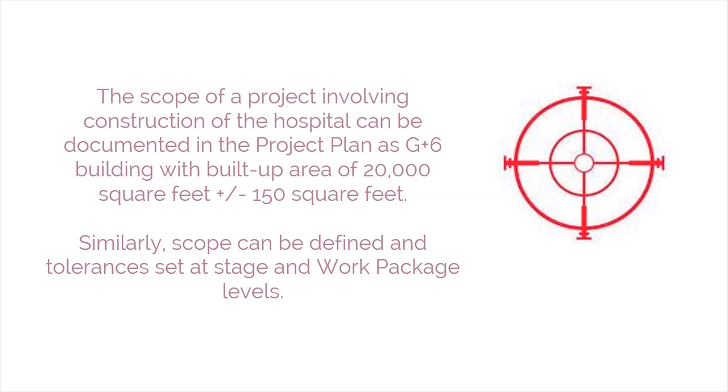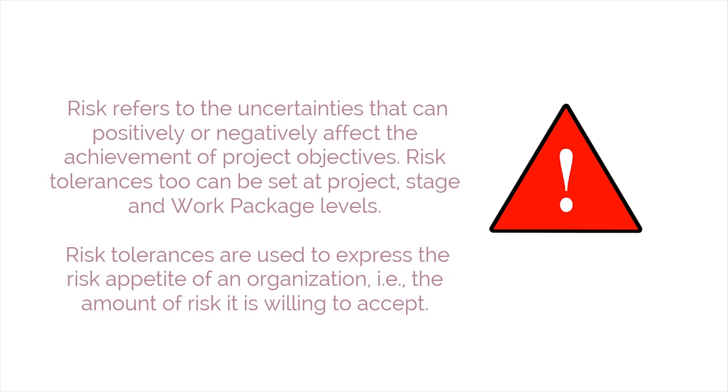For example, the scope of a project involving construction of the hospital can be documented in the project plan as G+6 building, with built-up area of 20,000 square feet, plus or minus 150 square feet. And similarly, scope can be defined and tolerances set at stage and work package levels.